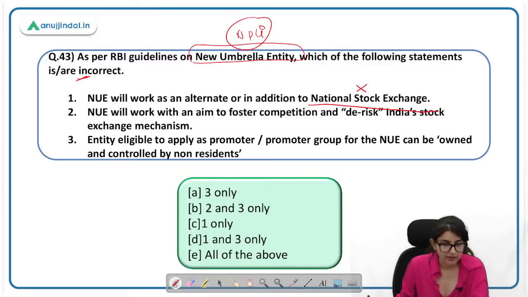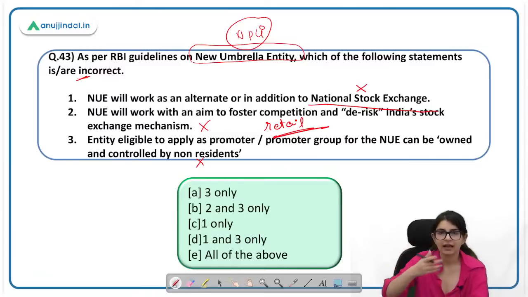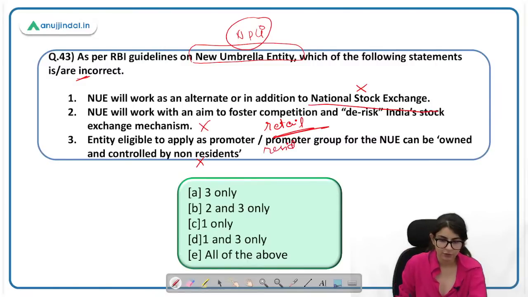Next statement is new umbrella entity will work with an aim to foster competition and de-risk India's stock exchange mechanism. This is also incorrect. It is to foster competition in the retail payment system. ये NPCI के against लाने की कोशिश कर रहे हैं. Next, an eligible entity to apply as promoter group firm for the NUE can be owned and controlled by non-residents. This is incorrect. तो ये एक eligibility criteria है. If an entity wants to apply to become an NUE, new umbrella entity, the promoter and the promoter group should be residents, right? This is an incorrect statement.